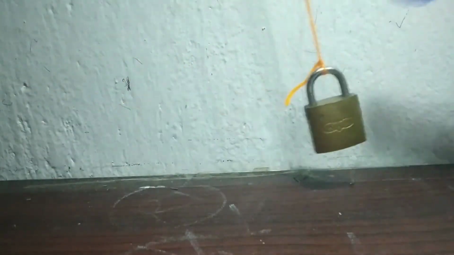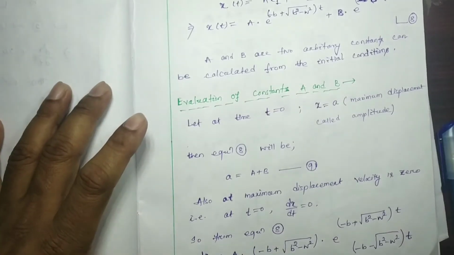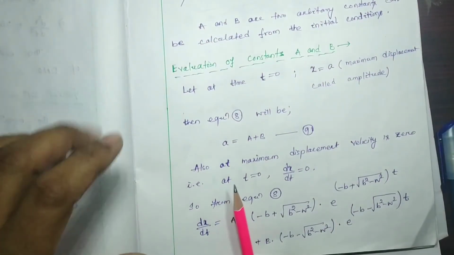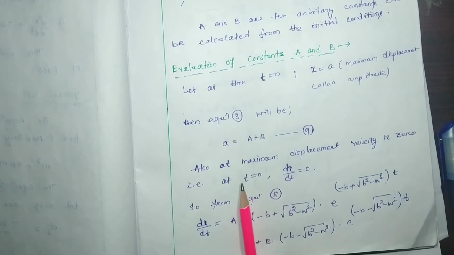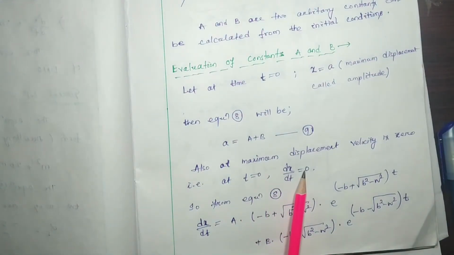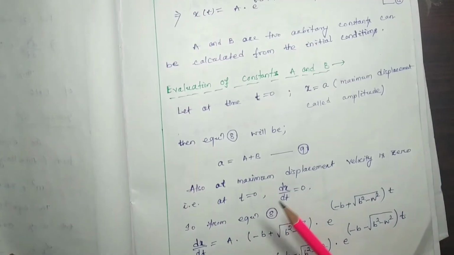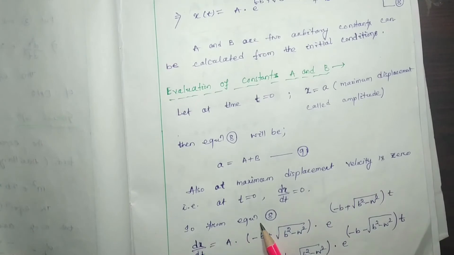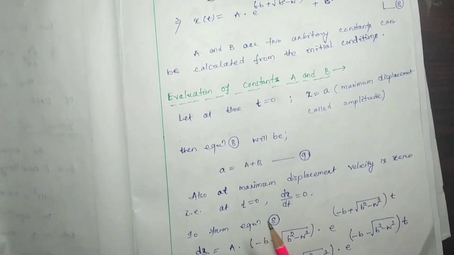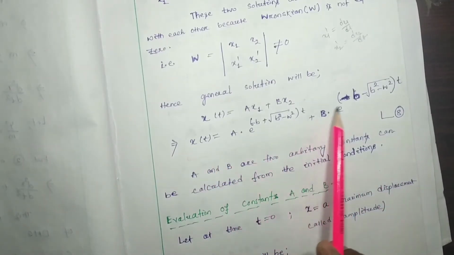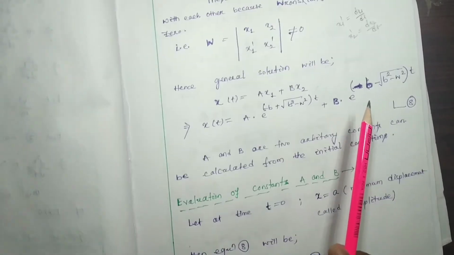So at the highest position its velocity is going to be 0, only then does it return back. Okay, so mathematically we can write at t equal to 0, dx by dt equal to 0. Now we have to consider the first derivative of equation number 8. The first derivative of this equation number 8 will be how much?